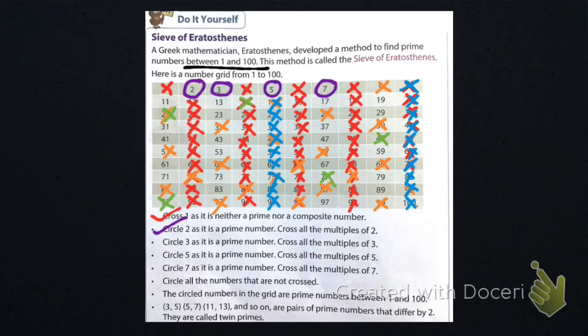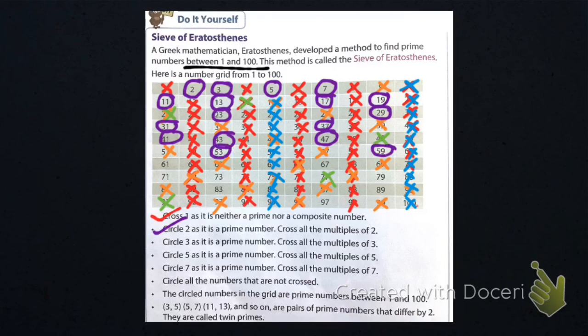So circle all the numbers that are not crossed. I will circle all the numbers that are not crossed, because all of them are prime numbers. 11 is a prime number, 13 is a prime number, 17 is a prime number, 19 is a prime number, 23, 29, 31, 37, 41, 43, 47, 53, 59, 61, 67, 71, 73, 79, 83, 89, and 97.